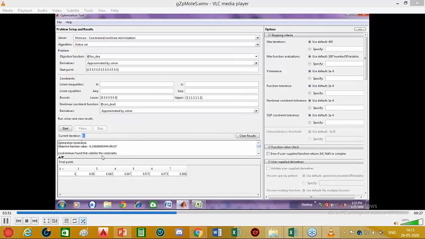We can see here the objective function value, which represents the efficiency of material 1, is 0.33. The set of variables is shown over here. Now, basically these are the values of variables, but we have to find out the values of weights. Therefore, we will normalize these values. So we will import this data in Excel.